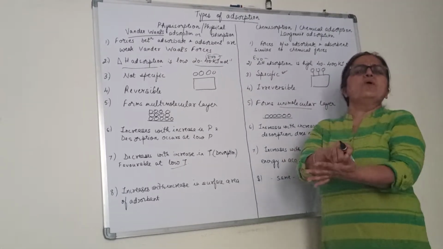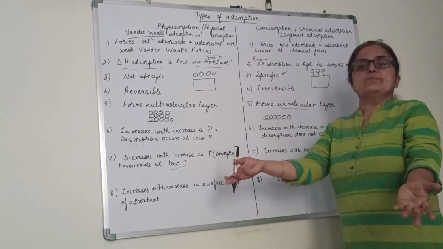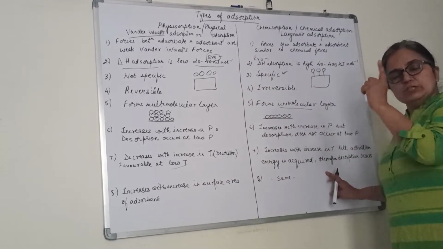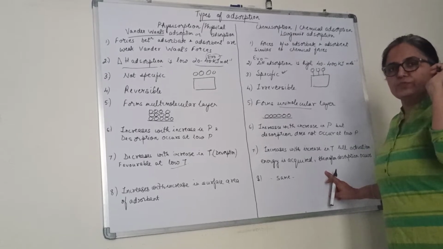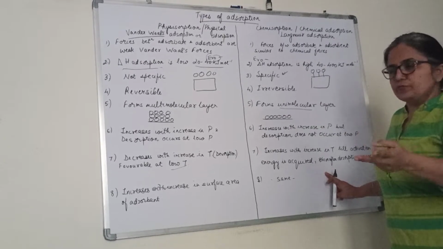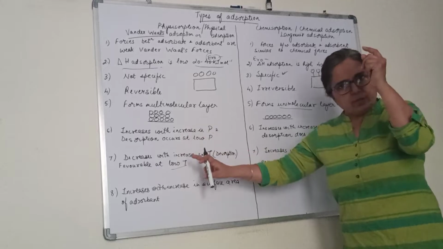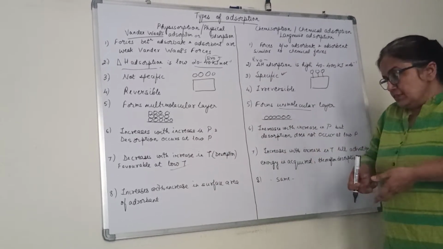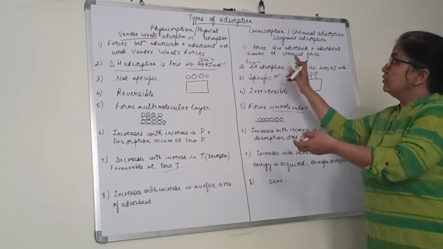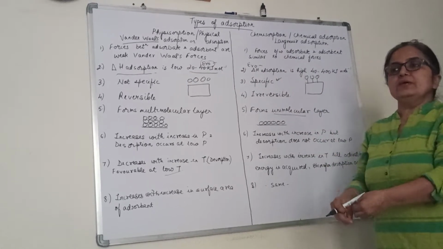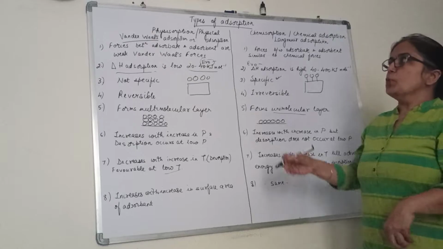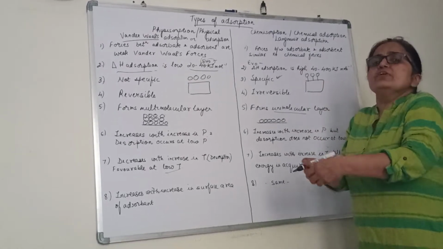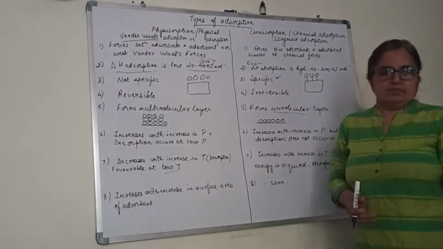Once the bond is formed, if you further increase the temperature, desorption may occur. That we will also discuss in the factors affecting the extent of adsorption. But as of now, the difference is this: physisorption is favorable only at low temperature, whereas in chemisorption, initially with the increase in temperature, the rate of adsorption increases, because both need to be activated. Once they are activated, a bond is formed. Further, if you increase the temperature, desorption will occur.